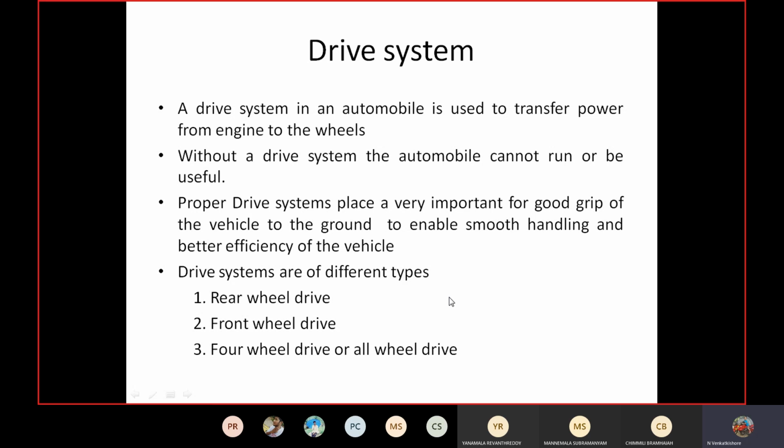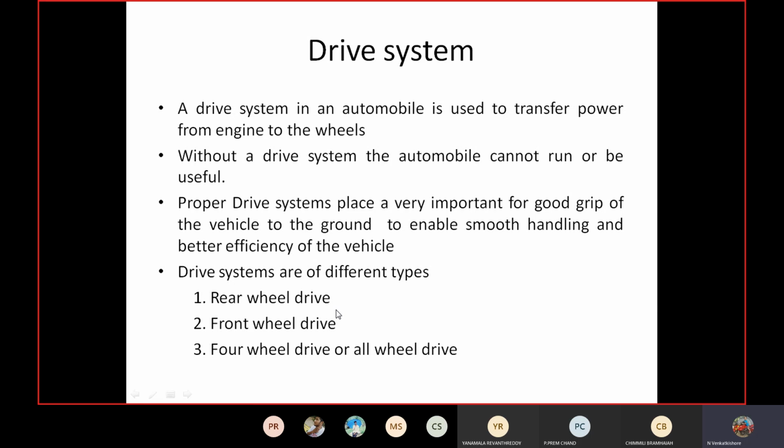We have to choose what kind of drive system we should adopt for a particular vehicle. A proper drive system is very important for a good grip of the vehicle to the ground, to enable smooth handling and better efficiency of the vehicle. The drive systems are classified into three types: rear wheel drive, front wheel drive and four wheel drive. From drive system to drive system, the road grip may vary, efficiency may vary, and fuel economy may also vary.